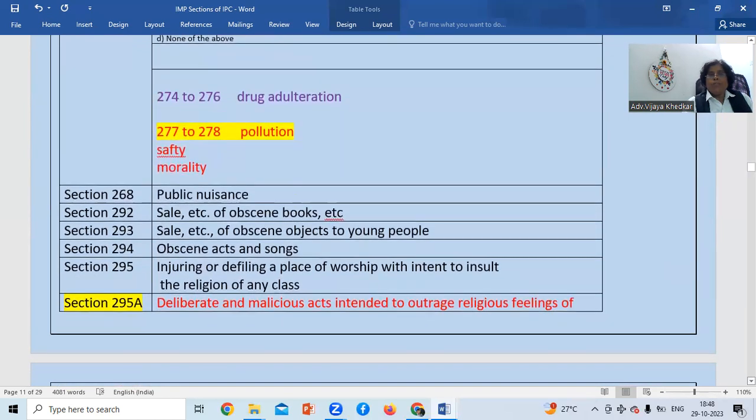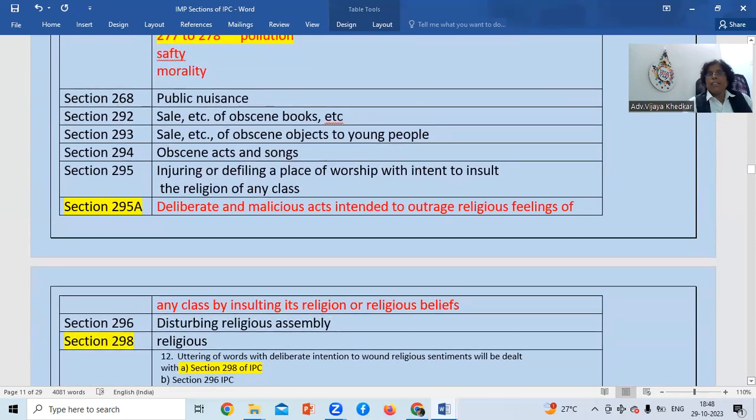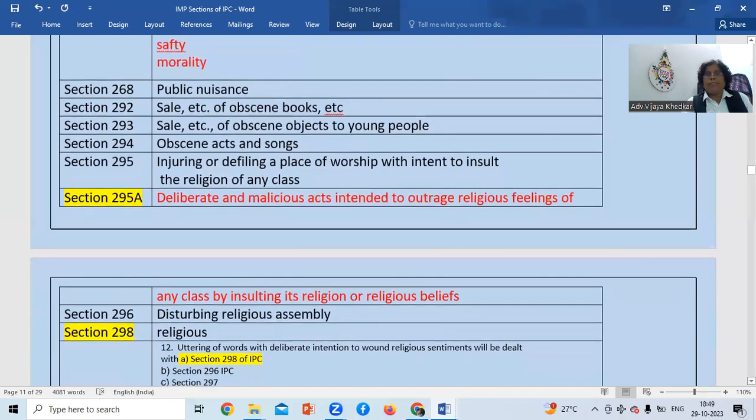Section 295A: deliberate and malicious act intended to outrage religious feelings of any class by insulting its religion or religious beliefs. Please remember this, section 295A is an amended section and it is talking about a deliberate and malicious act intended to outrage religious feelings of any class by insulting religion or religious beliefs. So this is an important section, 295A.